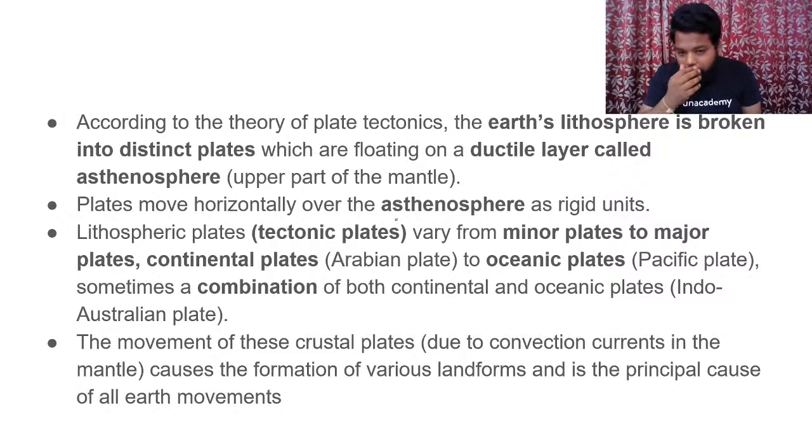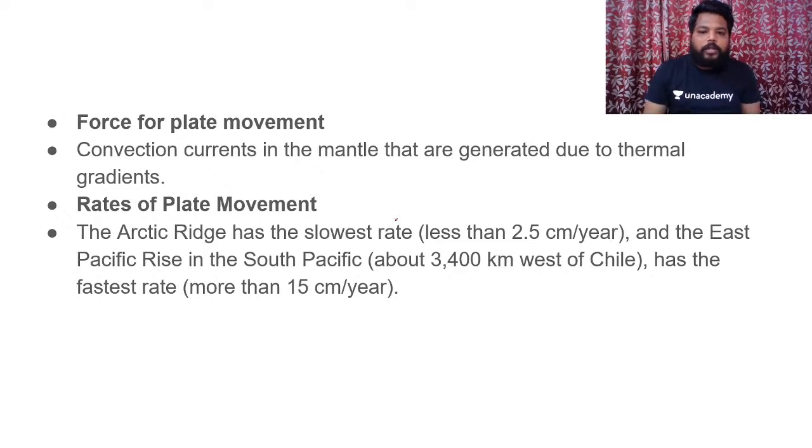The movement of these plates is caused by convectional currents in the deep mantle, and this movement is the cause for the formation of various landforms on the earth's surface. So please try to have a greater grip on plate tectonics theory. Clear? The force of plate movement is the convectional current. As for the rate of plate movement, the Arctic ridge has the slowest rate, and the East Pacific, in the South Pacific, has the fastest rate. Don't remember this. Clear? I have given this statement just for your knowledge.